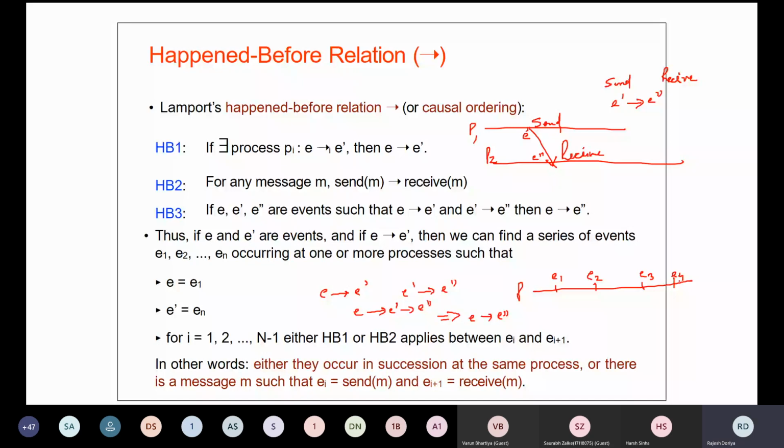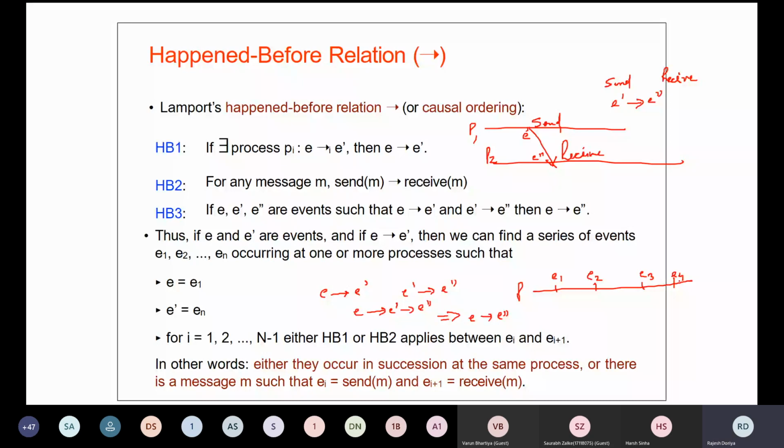So in short, which event has taken place before which one? We just wanted to know. And there are a number of applications for that, and we have discussed that in detail in the last class. So in abstract, we just want to know which event has occurred before which one.